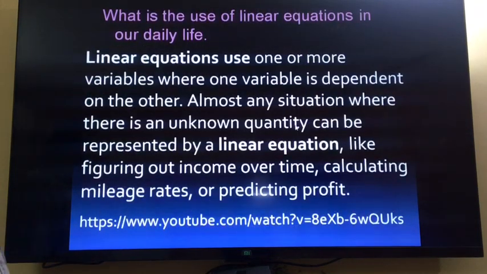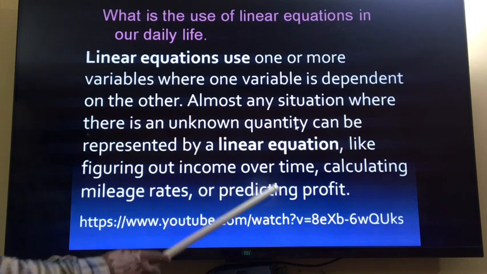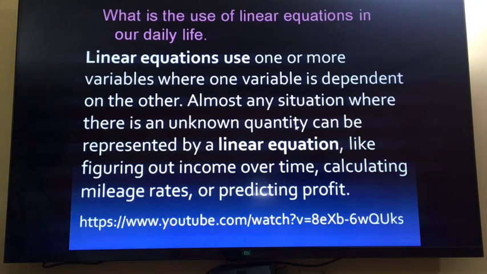So what is the use of linear equation in our daily life? Linear equations use one or more variables where one variable is dependent on the other. Almost any situation where there is an unknown quantity can be represented by a linear equation, like figuring out income over time. So after some time, what will be the income? Calculating the mileage rate, how much distance you are covering in a given time, or predicting the profit, whether you will get the profit in a business or not, that also.